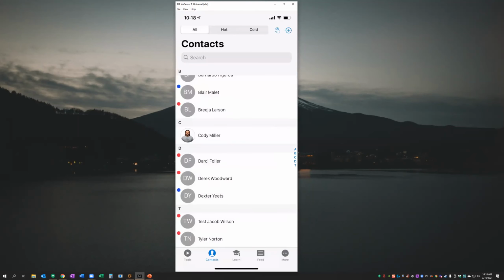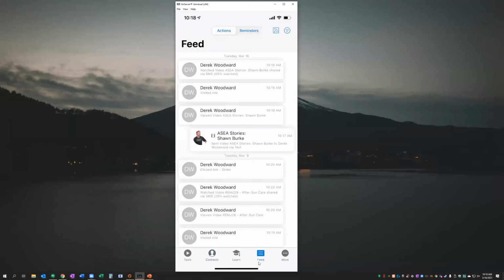And now down here, we have the feed button, the bottom right area here. This little feed button here is going to tell us what we shared, how much they watched of the content, and everything like that. So just from sharing the content, we can see that Derek has viewed the video, visited the site, and watched about 65% of the video. A couple of things we can do here with the feed area that I want to make sure you guys know is you can go ahead and mark it as a reminder to follow up at a later date.